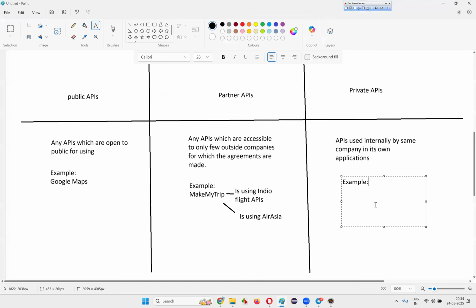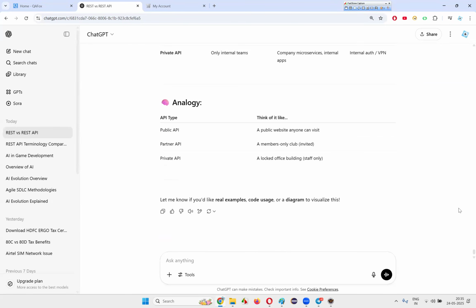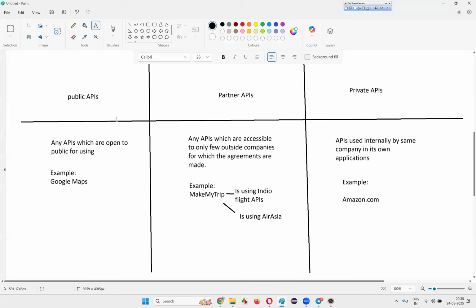Let's say Amazon. The APIs of Amazon.com are used internally by its own applications, like Amazon.com and the Amazon mobile application. But they are not shared with Flipkart or any other company. You cannot use them. Amazon will not share the APIs of their application with anyone else in the market. Let's assume their actual code for searching products is not shared with anyone; if they use it internally, they are called private APIs. Only internal teams can use private APIs. Is public, partner, and private APIs clear for everyone?